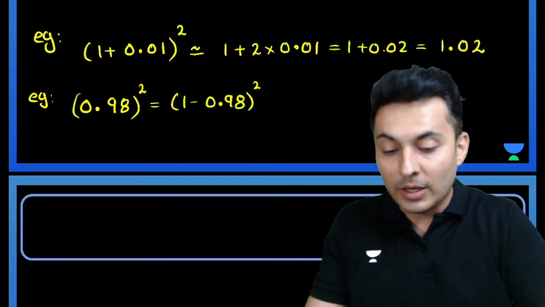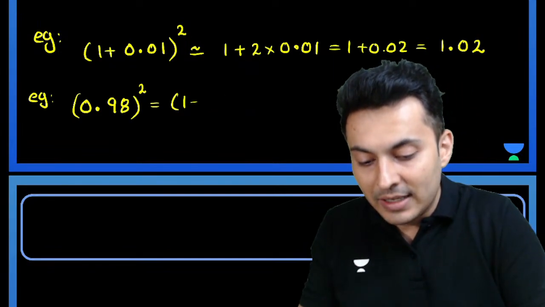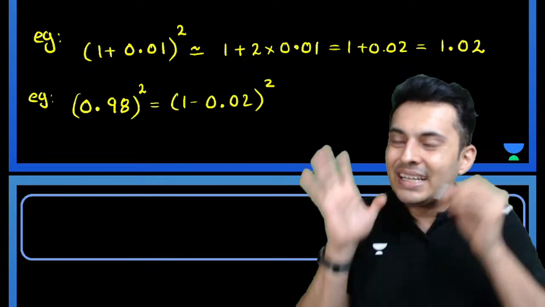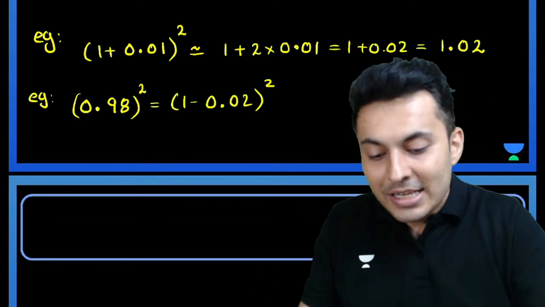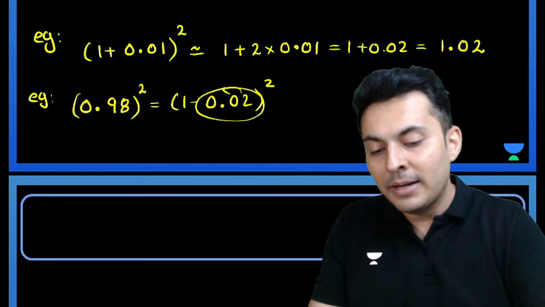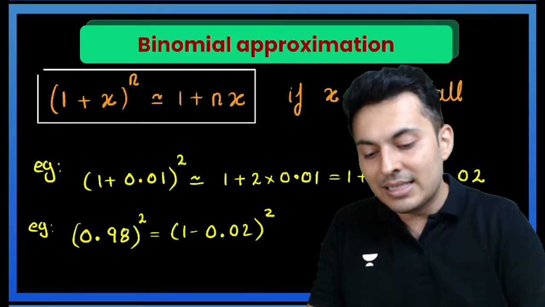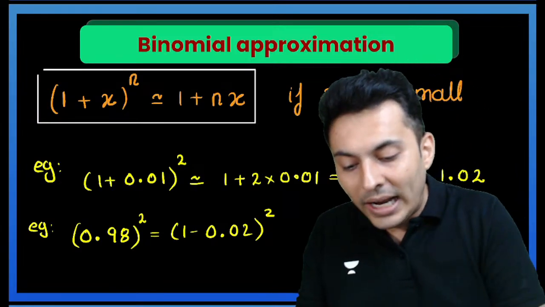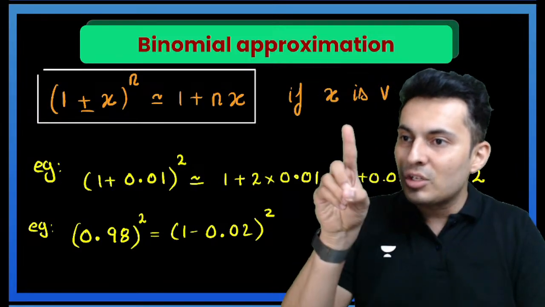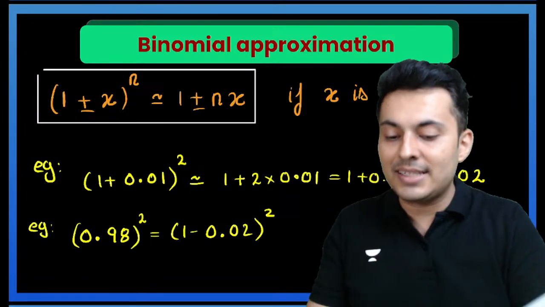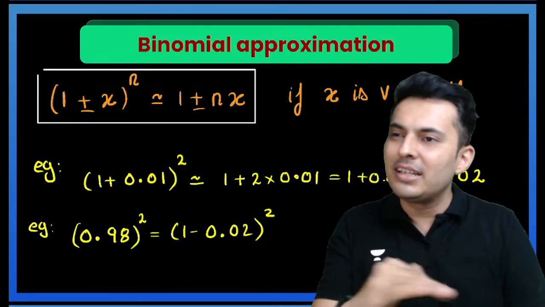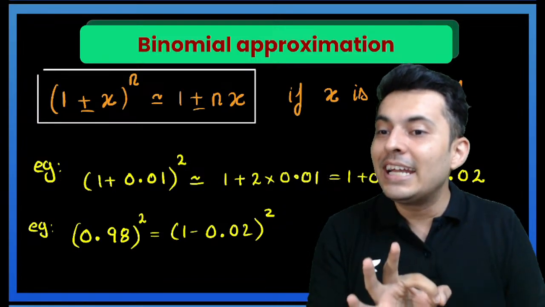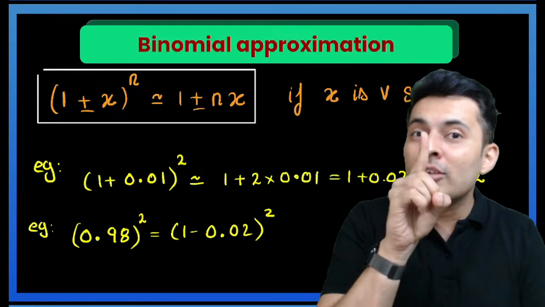Everybody with me? 1 minus 0.02 and then square it, because 0.98 is 1 minus 0.02. Now this is again a small number, just like 1 plus x raised to n is 1 plus nx, even 1 minus x raised to n is 1 minus nx. So whether it is plus or minus, it is valid.